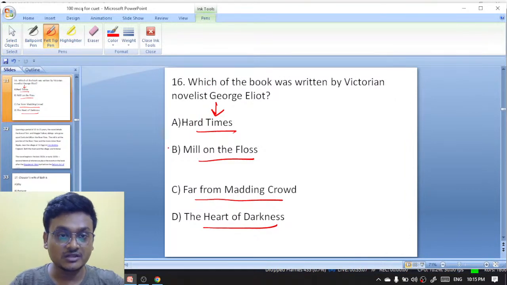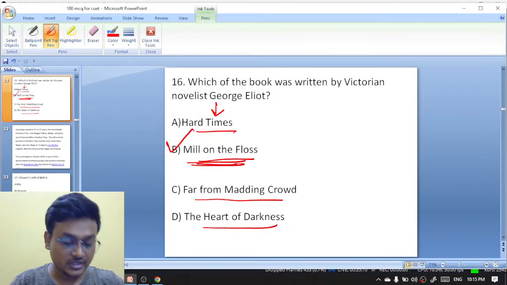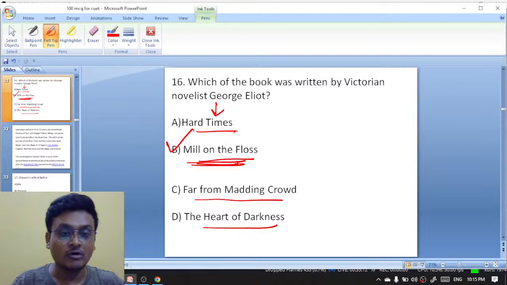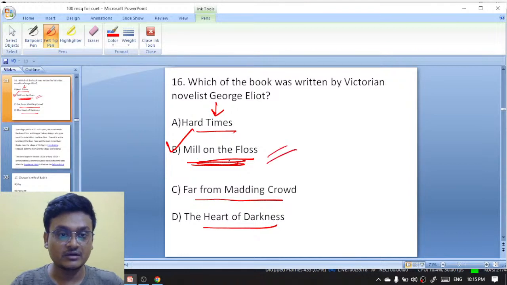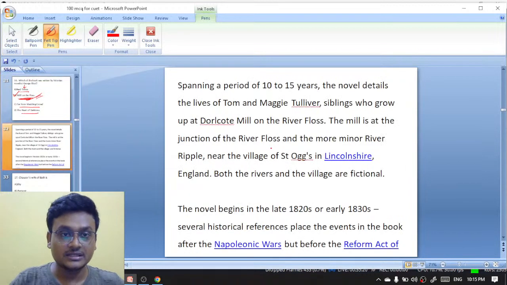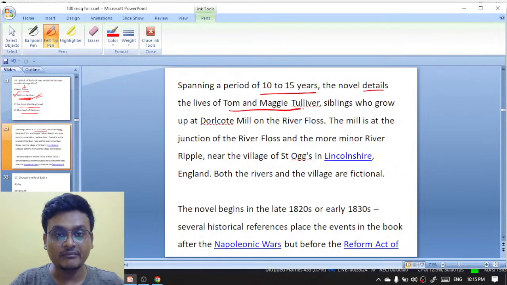Okay, it is Mill on the Floss. That is Maggie Tulliver and Tom Tulliver, the siblings. They actually grew up at Dorlcote Mill, the fictional mill. Spanning a period of 10 to 15 years, the novel details the lives of Tom and Maggie Tulliver.